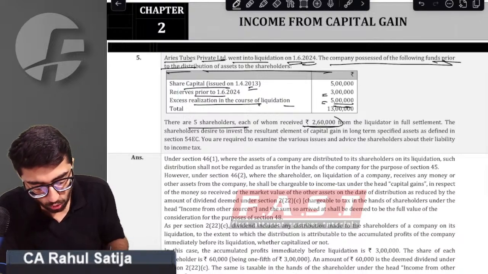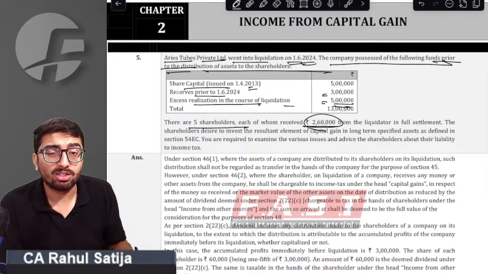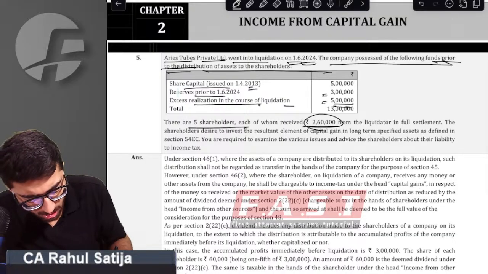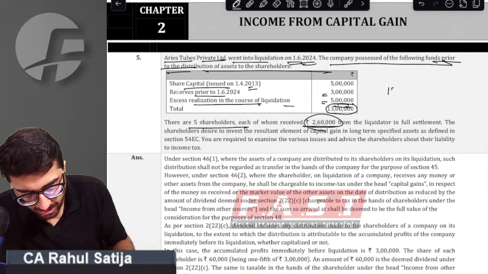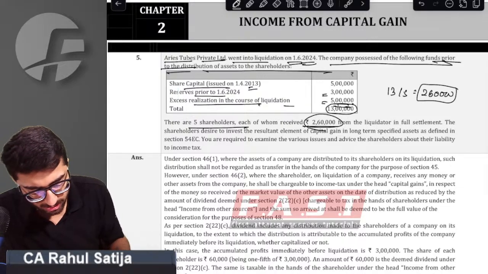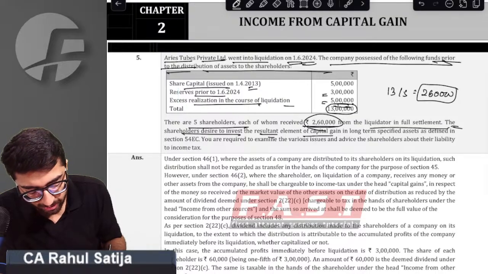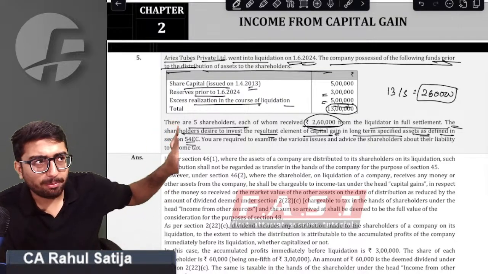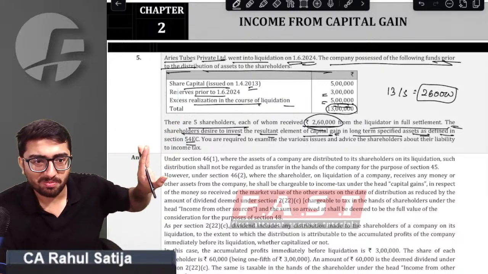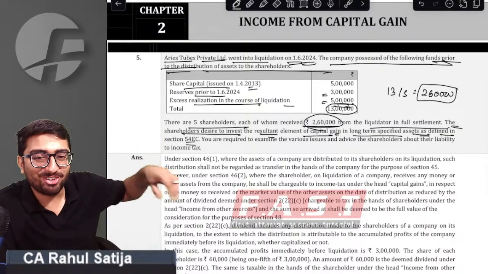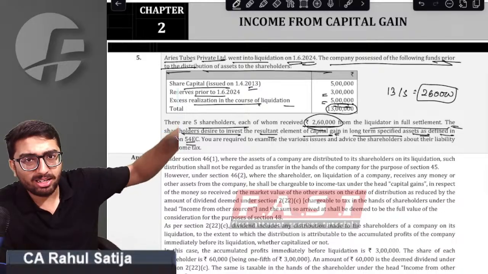There were 5 shareholders who received 2 lakh 60,000 rupees each. Just imagine, total assets were 13 lakh divided by 5 is nothing but 2,60,000. Each shareholder received 2,60,000 from the liquidation. The shareholders desired to invest the resultant gain in long-term specified assets defined in section 54EC. They want to invest any such sum into 54EC bonds.